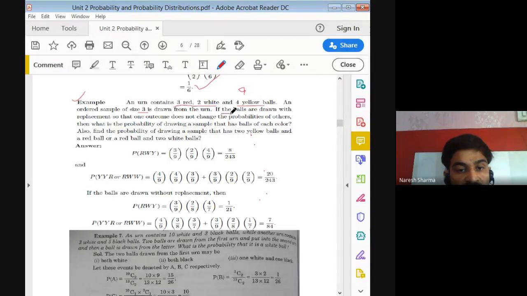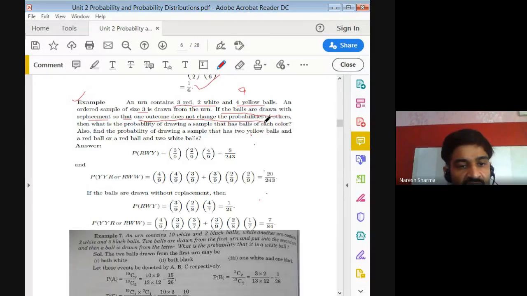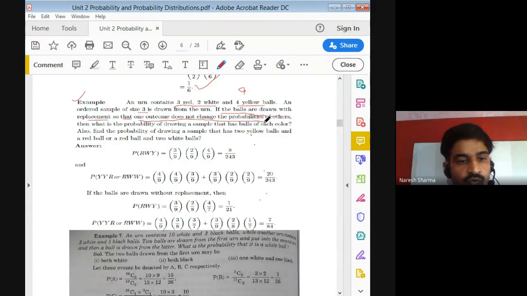If the balls are drawn with replacement, so first is with replacement, one outcome does not change the probability of others. We know that in events where replacement is there, the output of one does not affect the output of the other one. Then what is the probability of drawing a sample that has a ball of each color? Each color means one is red, one is white and one is yellow.